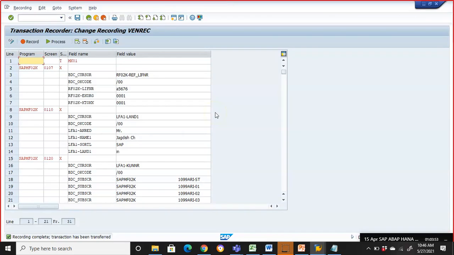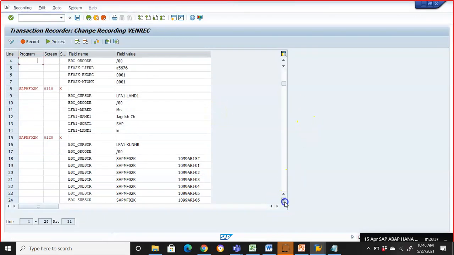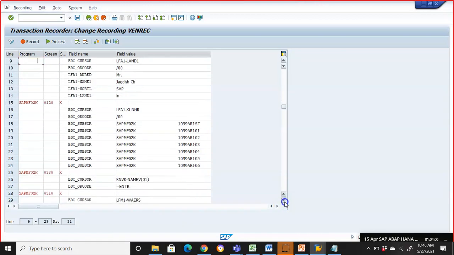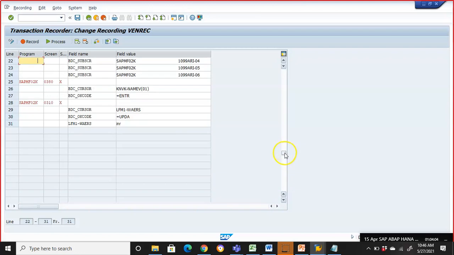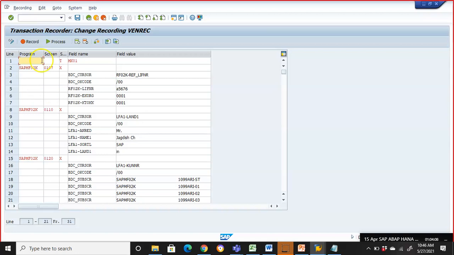Now that we have done the recording, you can see all the recording here, guys. Everything is seen here. If you observe carefully, each screen, whatever we give, is split into a different one. Now if you see here, this is screen 1. In screen 1 we are giving the LFNR value. The field name is displayed here.